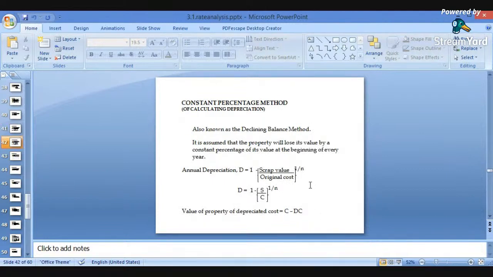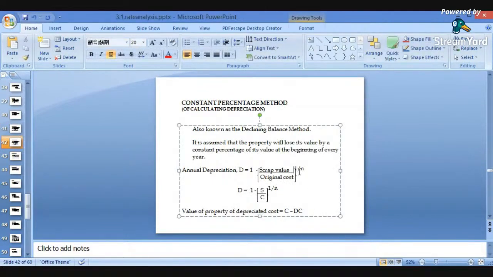Again, the constant percentage method. So how to find out the constant percentage method?